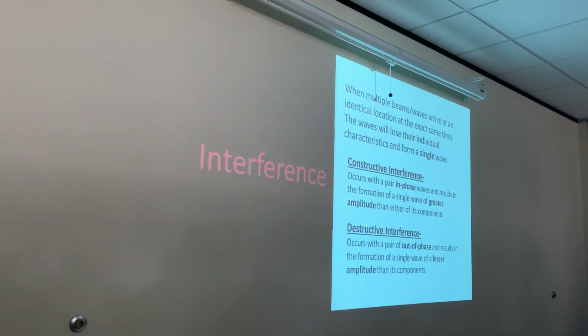Okay, and just the opposite for destructive. So remember, destructive interference only occurs when waves are out of phase or out of step, and when those two out of phase waves interfere or meet at the same location at the same time, the resulting wave is going to be of lesser amplitude or of lesser energy, less intensity than the waves that formed it.